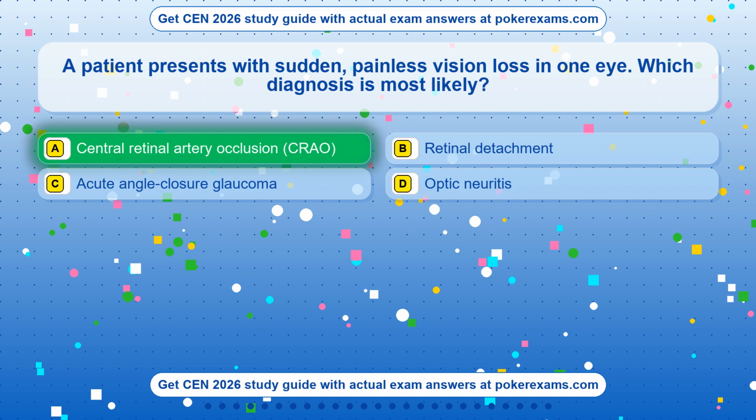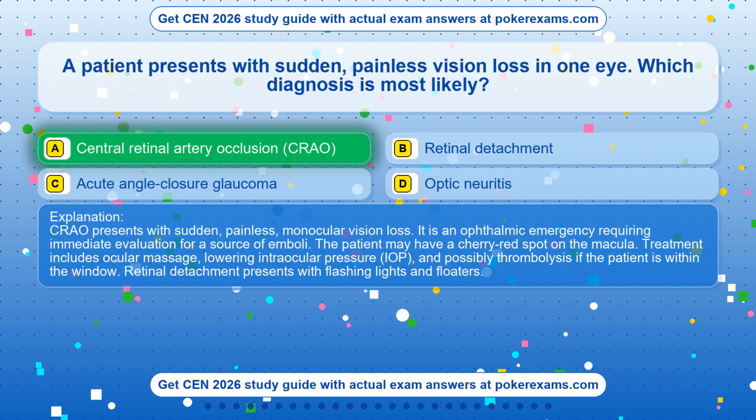Central retinal artery occlusion, CRAO. CRAO presents with sudden, painless, monocular vision loss. It is an ophthalmic emergency requiring immediate evaluation for a source of emboli. The patient may have a cherry red spot on the macula. Treatment includes ocular massage, lowering intraocular pressure, IOP, and possibly thrombolysis if the patient is within the window. Retinal detachment presents with flashing lights and floaters.